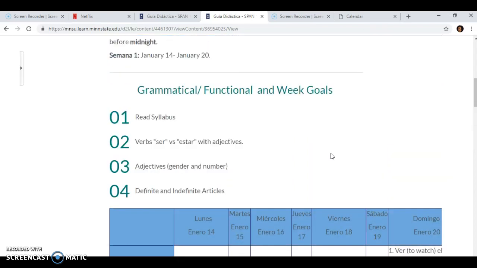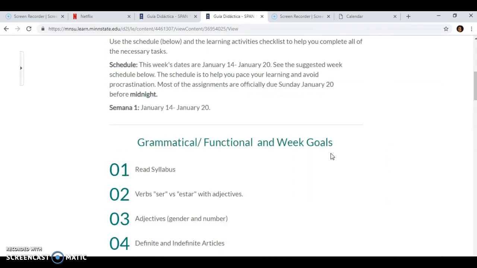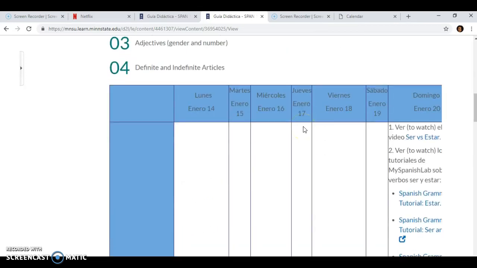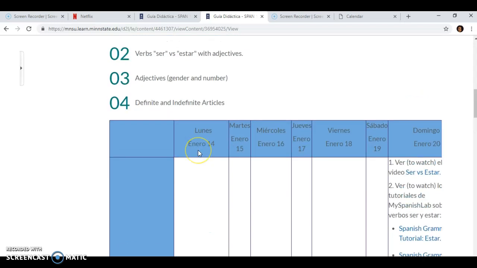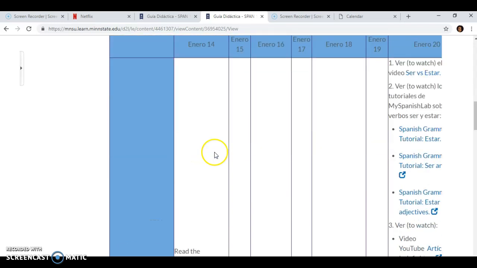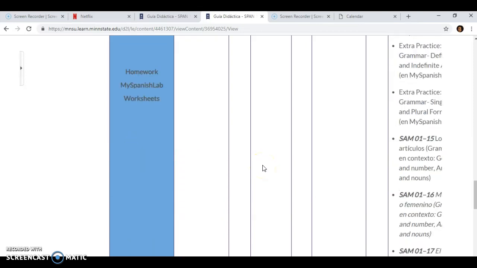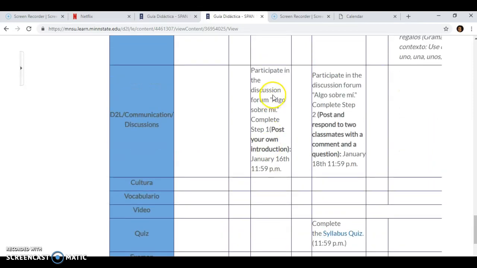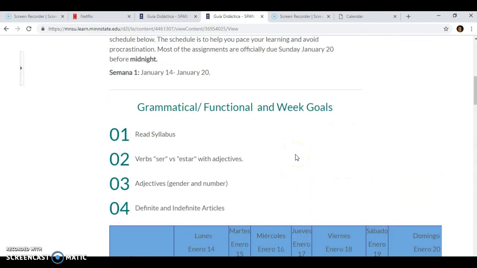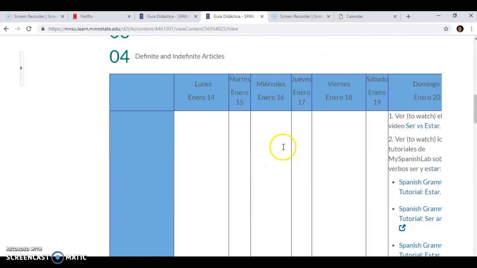Like the suggested week schedule. So Monday, January 14, read the syllabus, and for example here, participate in the discussion forum. This is Wednesday, January 16.